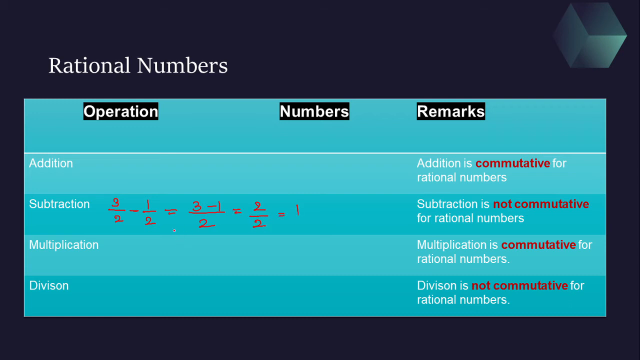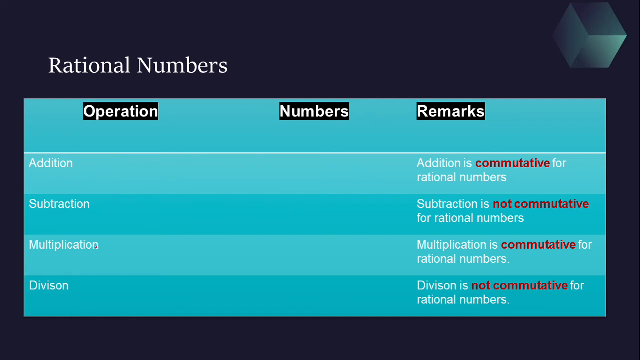Now if I interchange, b minus a, if I am doing half minus 3 by 2, see, common denominator 2, 1 minus 3, so it will become minus 2 upon 2, which is equal to minus 1. See, a minus b is 1, and b minus a is minus 1. So these two are not the same. So what we can say is that rational numbers do not follow the commutative property for subtraction.